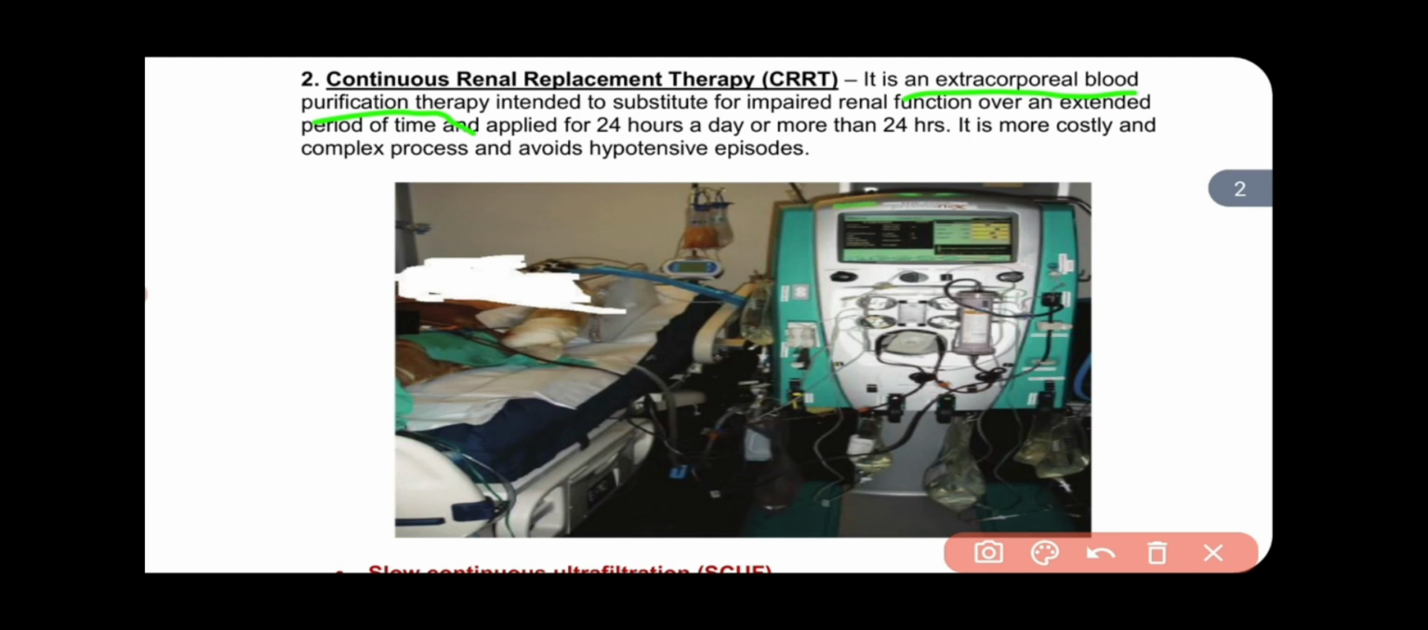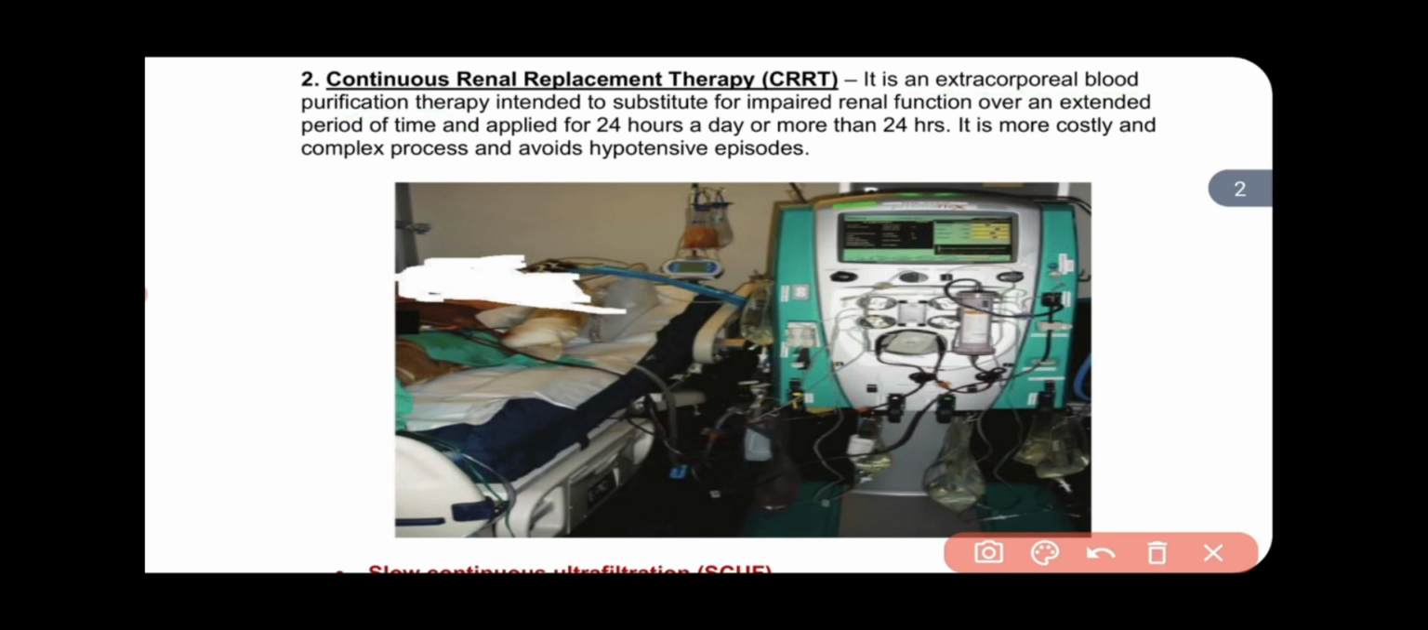CRRT is done when the patient's condition is very serious, very poor, and the patient needs ventilation support. In that situation we do continuous renal replacement therapy, because in this serious condition, in many patients the BP also falls and the vitals also decrease. And the patient is also unconscious, so for this type of situation we will do continuous renal replacement therapy.